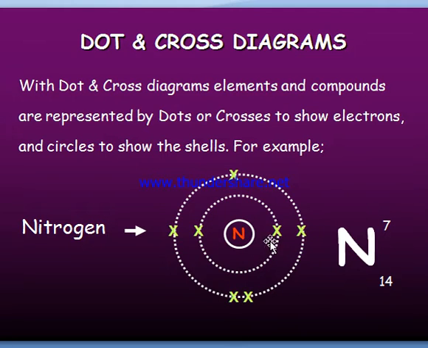In the first shell it has 2 electrons, and the second shell has 5 electrons. Usually a maximum of 8 electrons can be present in the second shell.